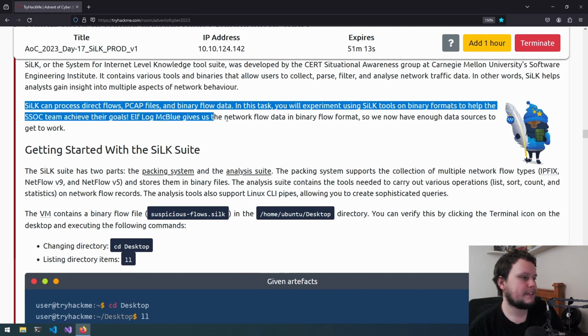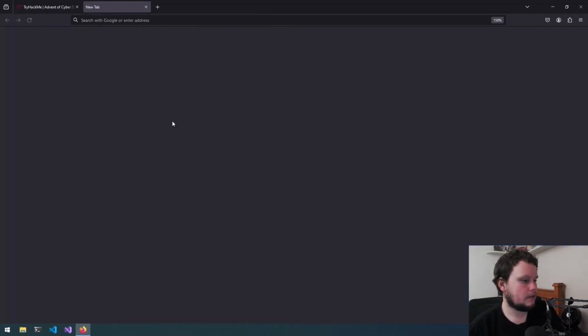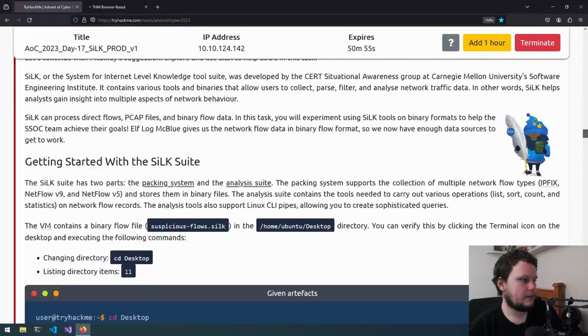Elflog McBloy gives us the network flow data in a binary format, so we have enough data sources to get to work. So first I'm going to open up in split view, and then go to full screen just so it's easier for us, and I'll go back down to here.